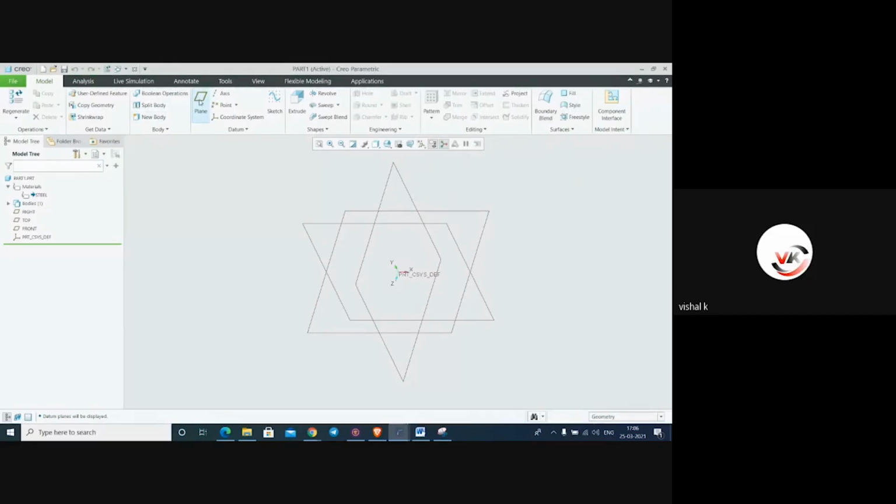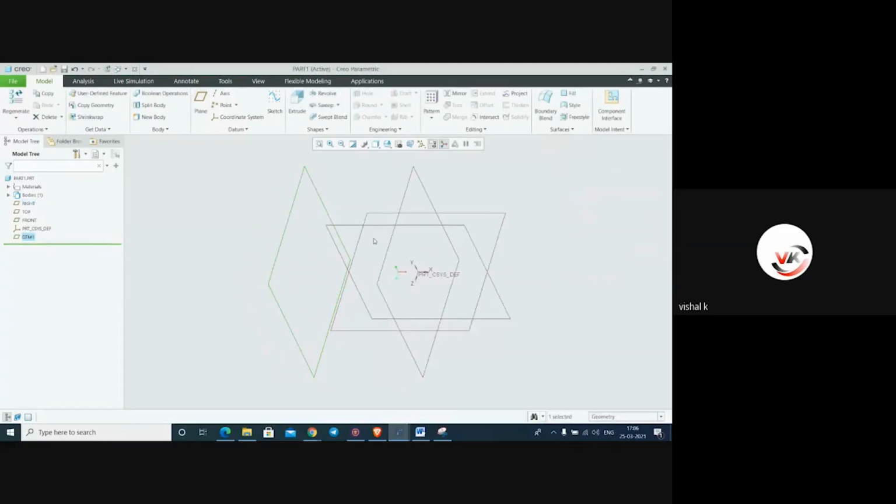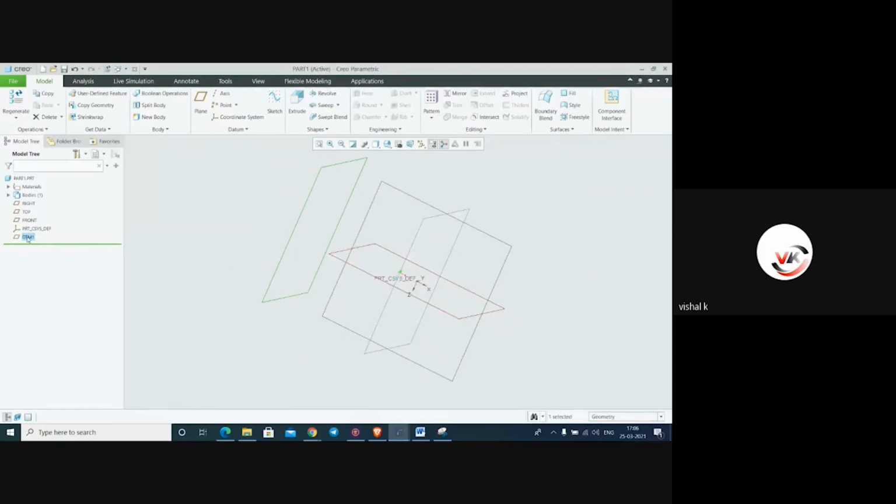Now we will create this plane. How to make a plane? First we will see how to create a plane. For this plane, just click on plane and then click on another plane, drag it, and whatever dimension you require, just put the dimension. For example, I need 400. Okay, we have created one datum plane, which is here, Datum 1.